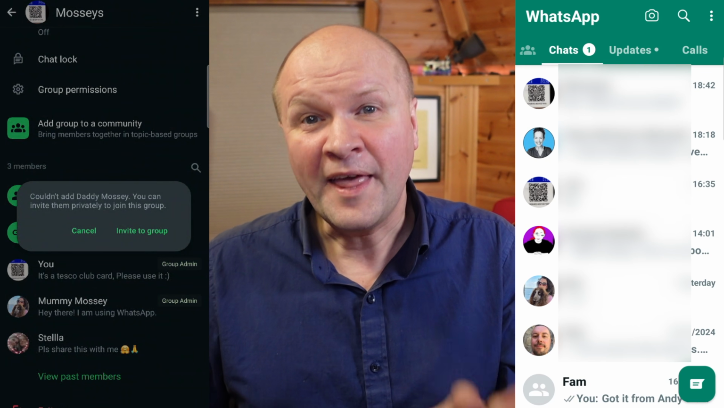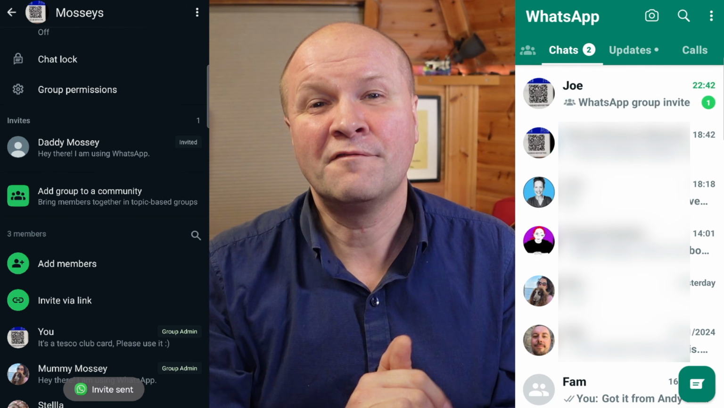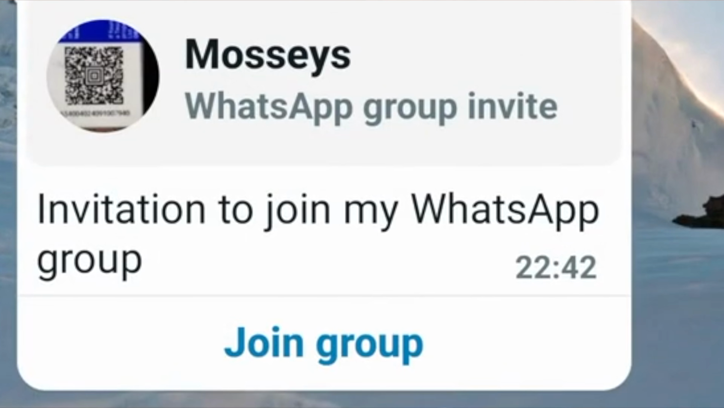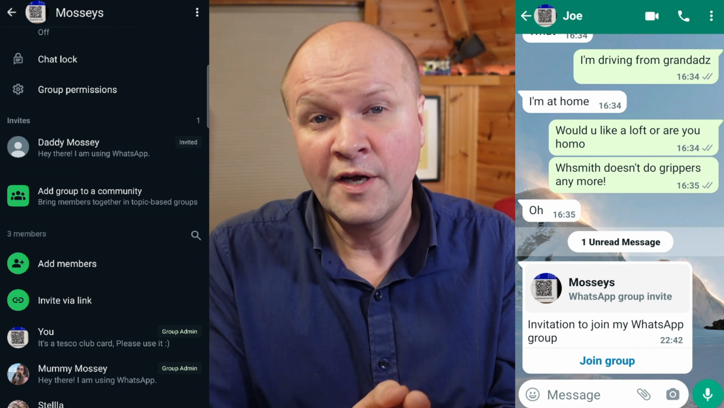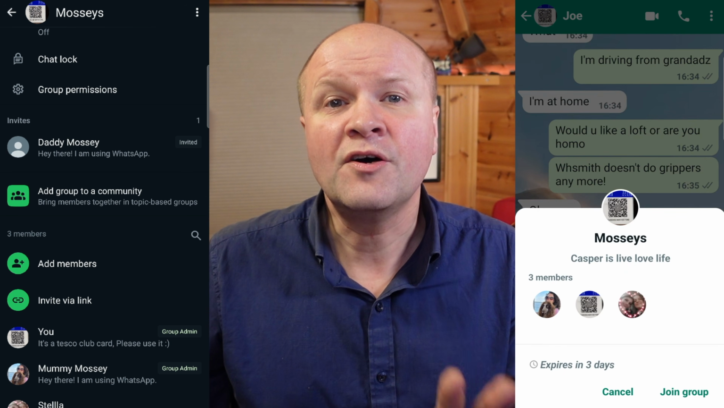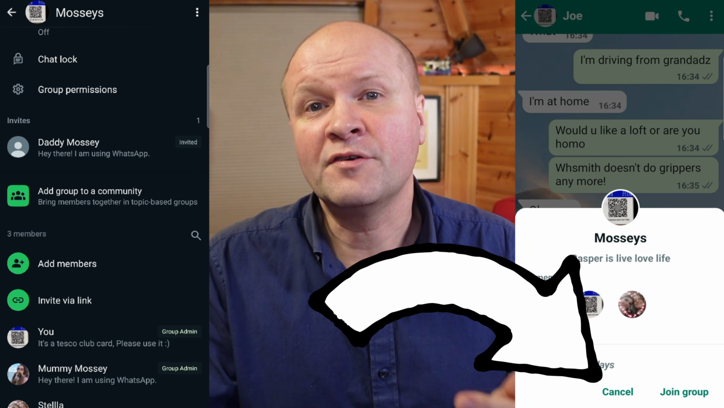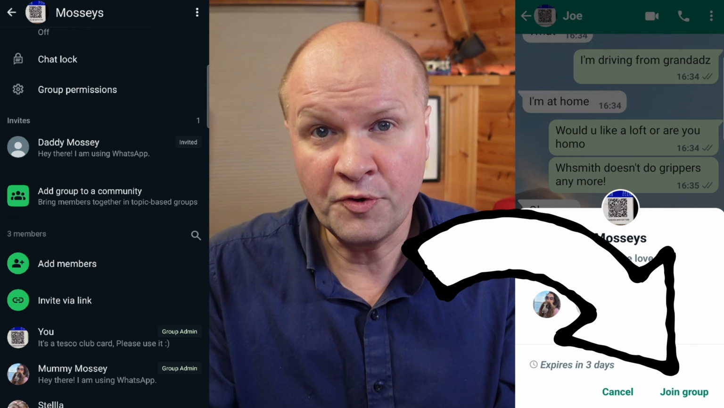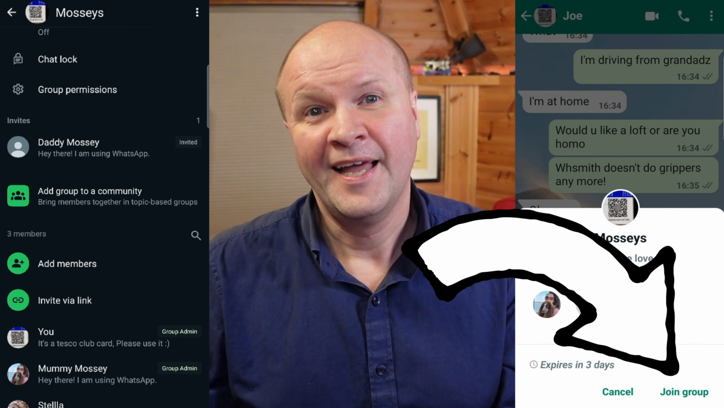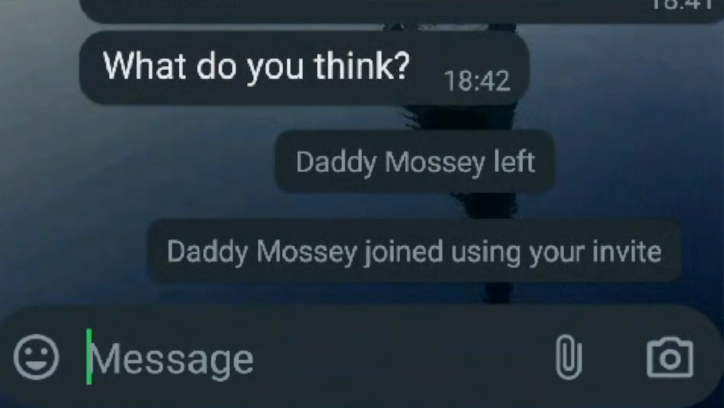So now, when they click on invite to group, I get this invite message from the admin, not the group, saying invitation to join WhatsApp group. It's now up to me to click on join group or just ignore it. If I click on join group, it shows me who's in the group, and I can click on cancel down here if I want to ignore this, or join group to join the WhatsApp group. And now I appear in the admin's feed: Daddy Mossy joined using your invite.